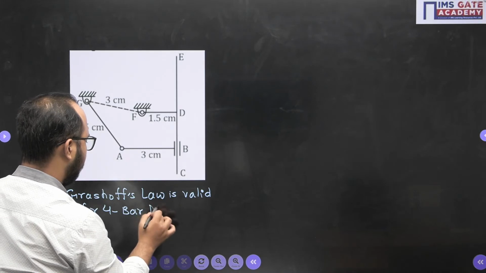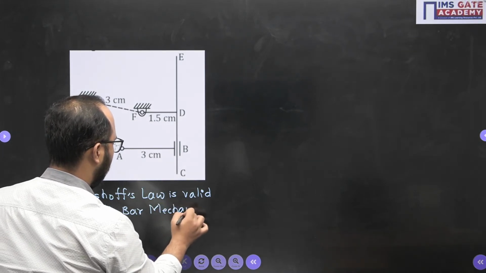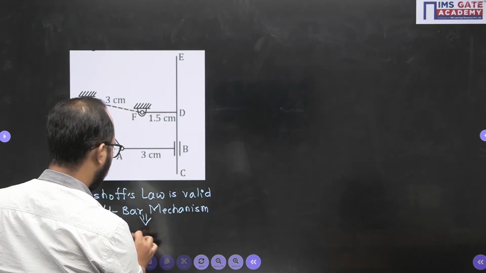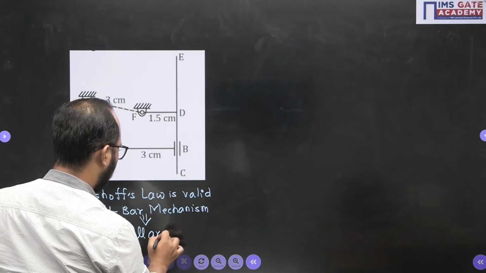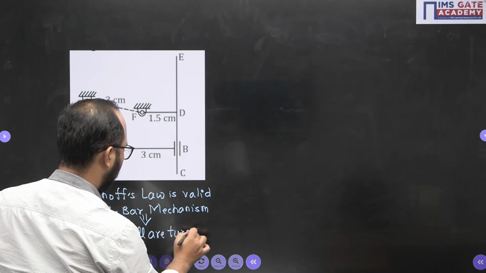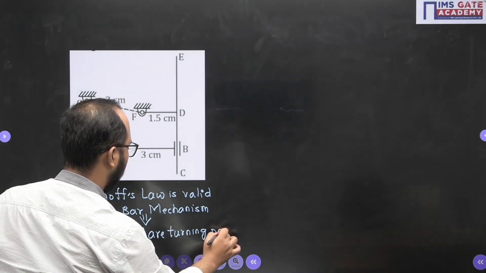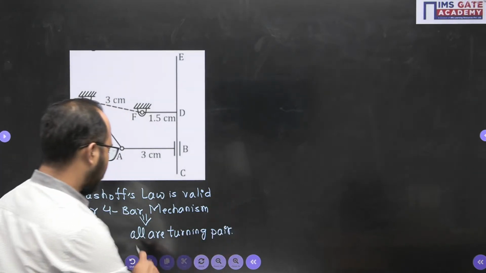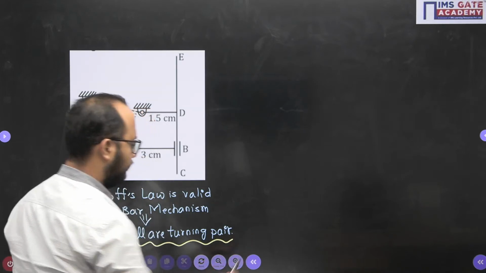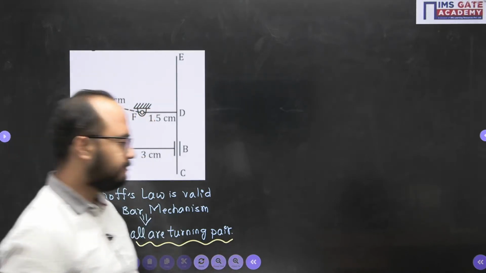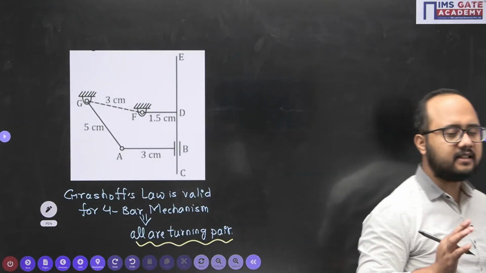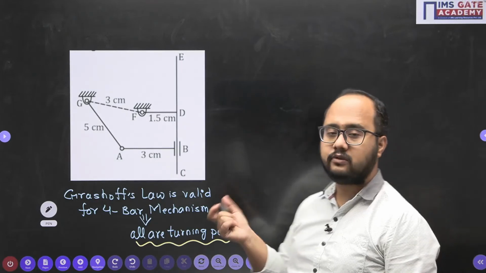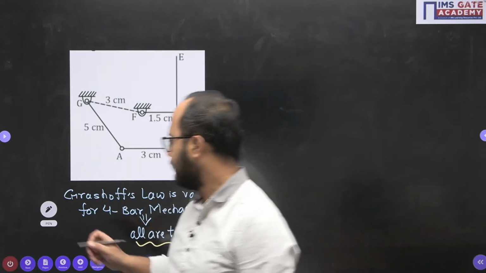Four-bar mechanism. And 4-bar mechanism basically means all are turning pairs. All are turning pairs. This point is very important. Now, we'll discuss the concept here, like how to convert a turning pair into a sliding pair or a sliding pair into a turning pair. Okay, see.